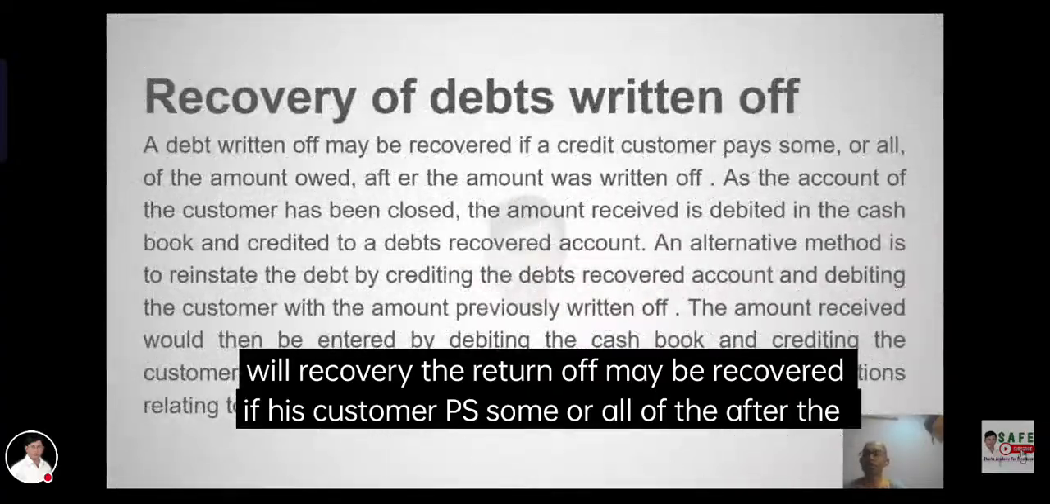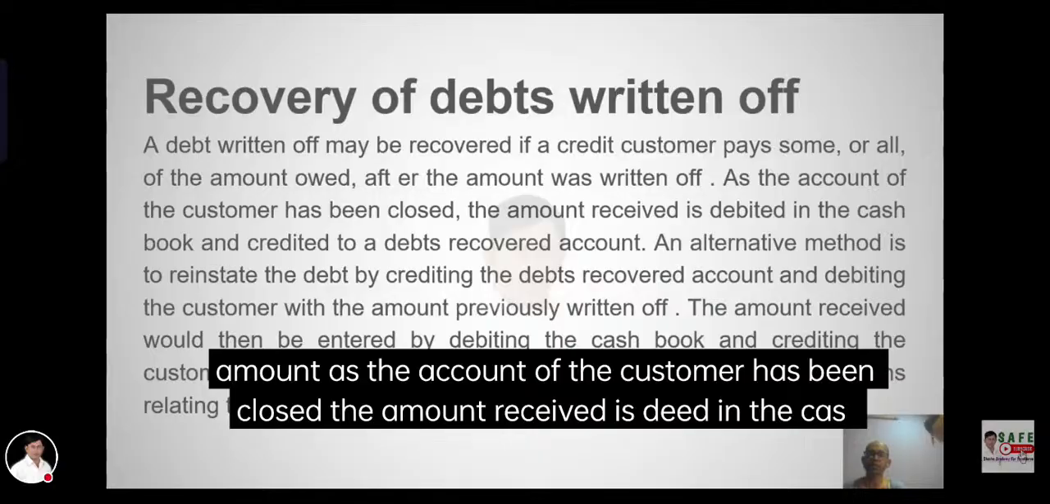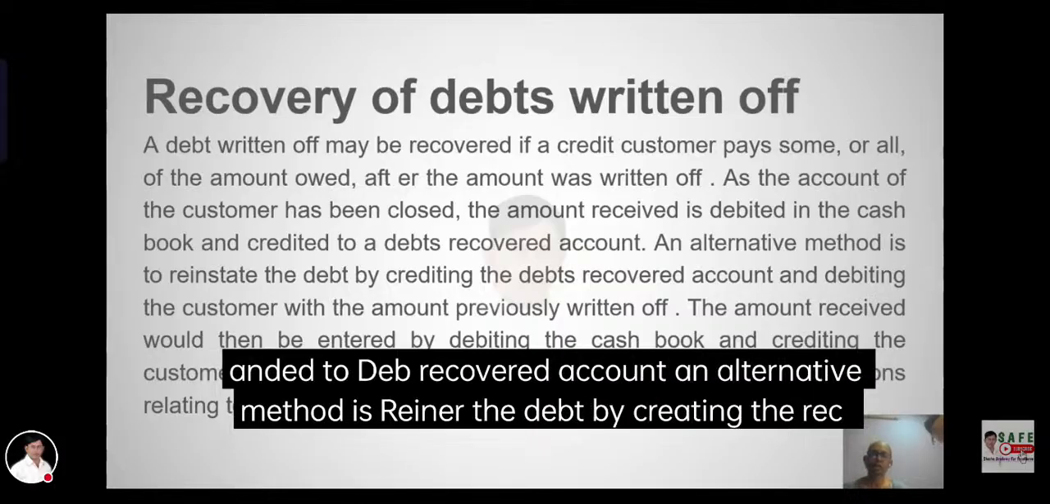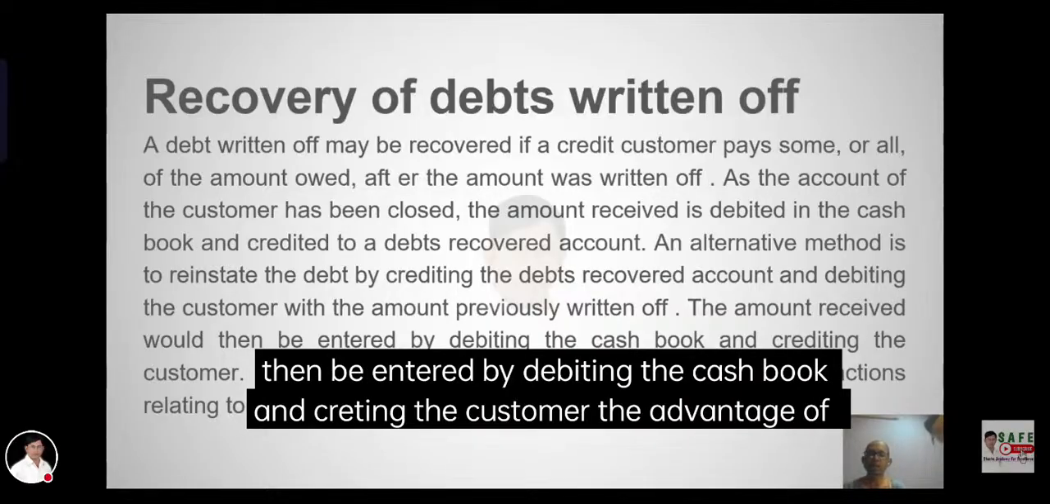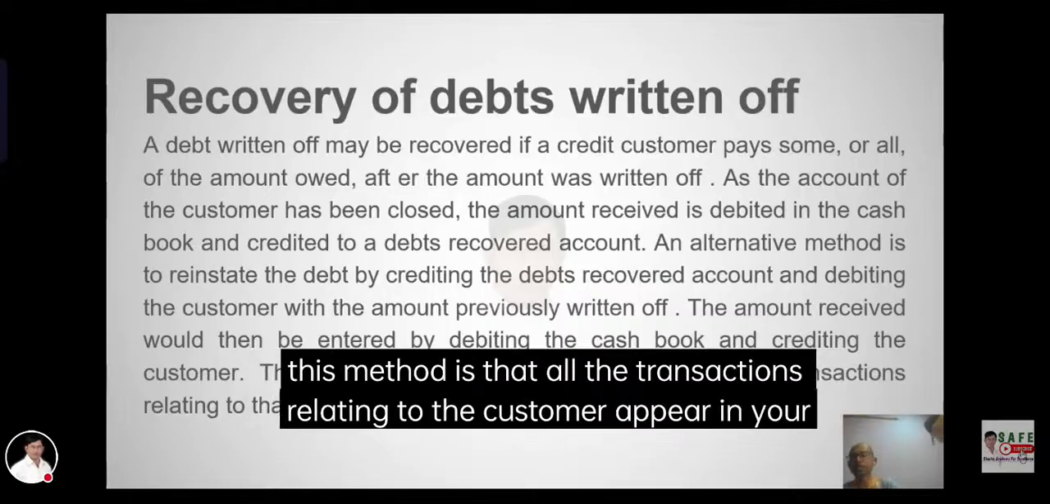Recovery of debts written off. The debt written off may be recovered if the customer pays some or all of the amount after that. As the account of the customer has been closed, the amount received is debited in the cash account and credited to a debts recovered account. An alternative method is to reinstate the debt by crediting the debts recovered account and debiting the customer with the amount. The amount received would then be entered by debiting the cash and crediting the customer. The advantage of this method is that all the transactions relating to the customer appear in the customer's account.